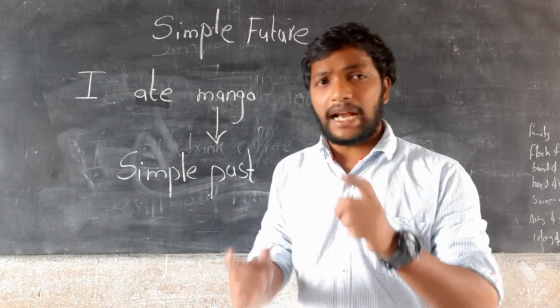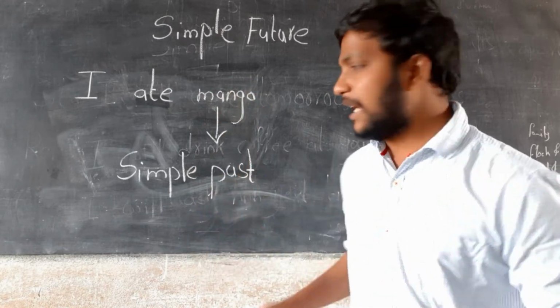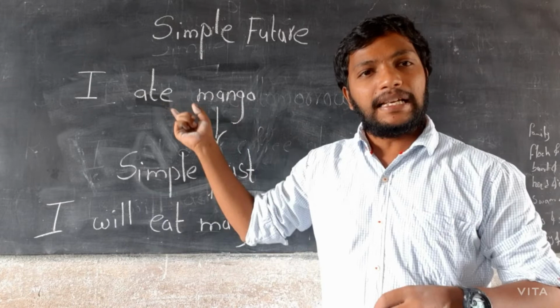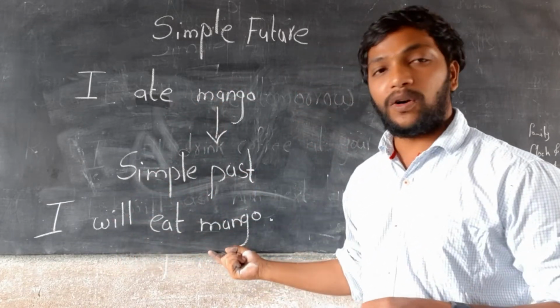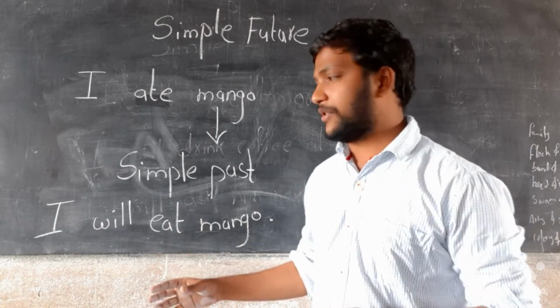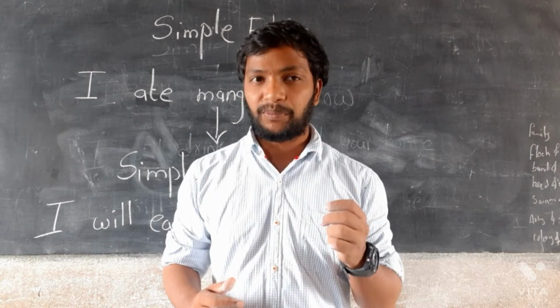Now we are going to change it into a simple future structure. I ate mango is the simple past. I will eat mango is the simple future. Like that, we will do some more examples.